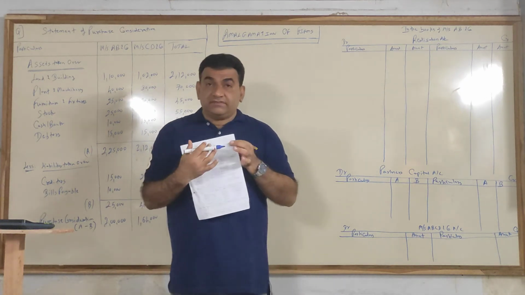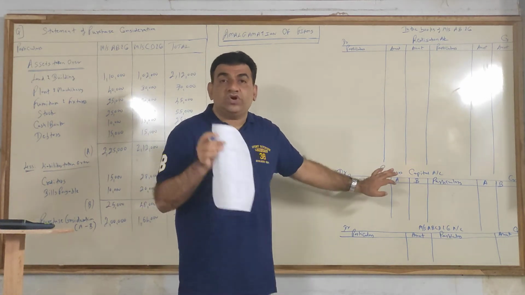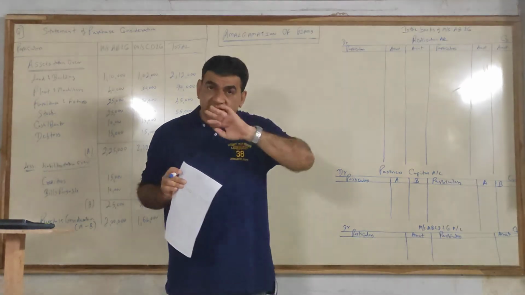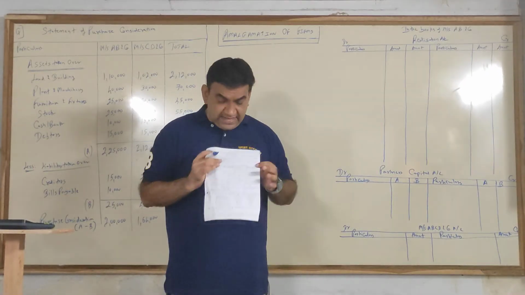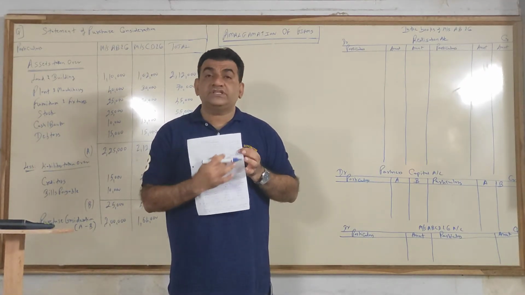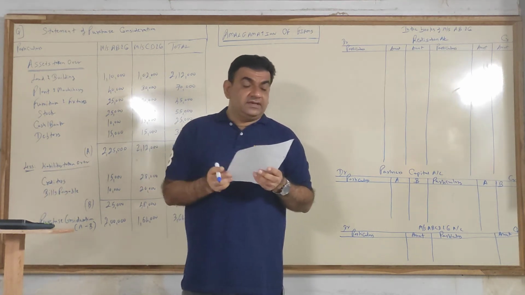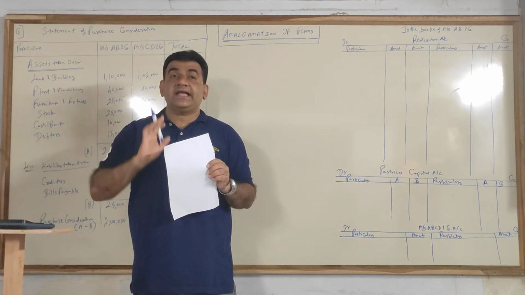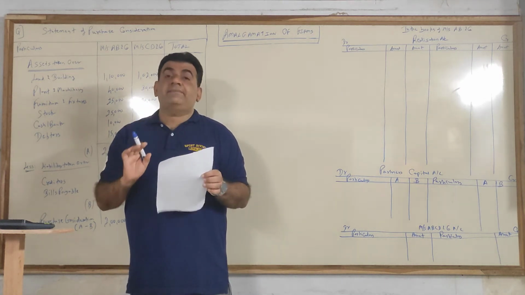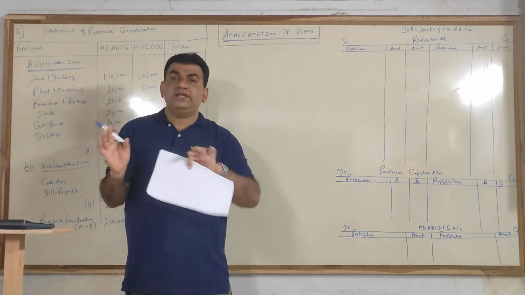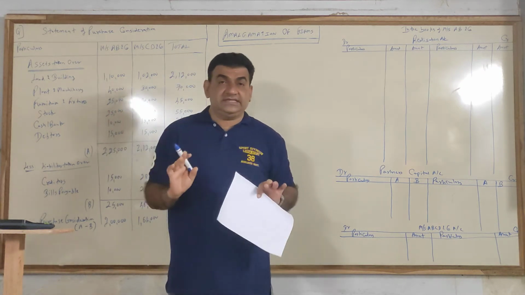Remember, for the next 15-20 minutes, or till the time this video doesn't get over, we have to just see AB and not CD. Temporarily, for some time, ignore CD. Let's start the posting. AB. Capital is there. A's capital is 1 lakh, B's capital is 75,000. Similar posting to what we used to do in SYJC.